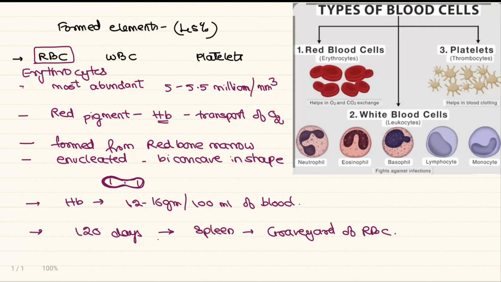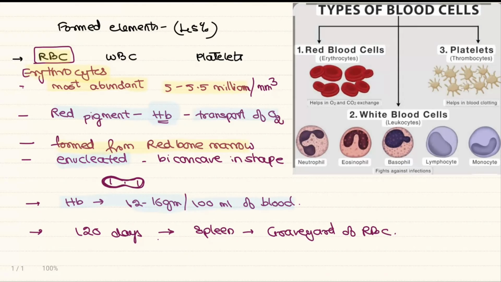So let's revise the RBC. The RBC are the erythrocytes, the most abundant type of cells. The number is roughly 5 to 5.5 million per cubic millimeter. All the cells are formed from the red bone marrow. The red color is because of the hemoglobin. It mainly helps in the transport of gases like oxygen. A healthy adult has 12 to 16 grams of hemoglobin in 100 ml of blood.